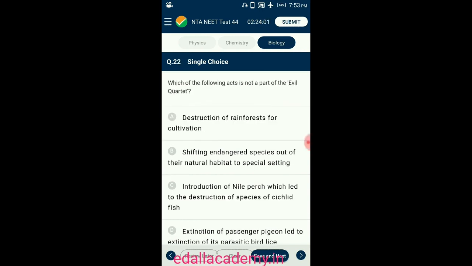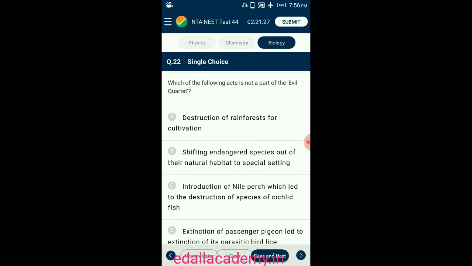Question number 22. Which is not a part of the evil quartet? Four major causes of biodiversity loss include habitat loss and fragmentation, and over-exploitation of natural resources by humans, for example, rainforest destroyed for cultivation. Alien species invasion, for example, introduction of Nile perch led to the destruction of species of cichlid fish. Co-extinctions, for example, co-extinction of the passenger pigeon and its parasitic bird lice Columbicola extinctus and